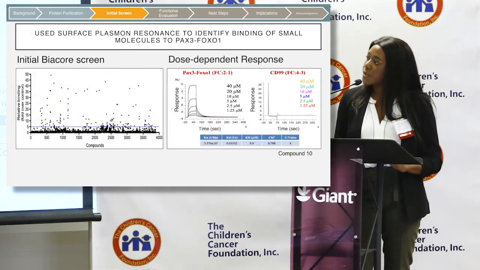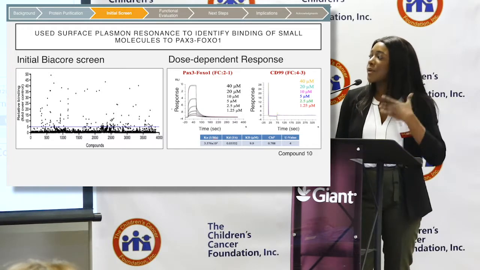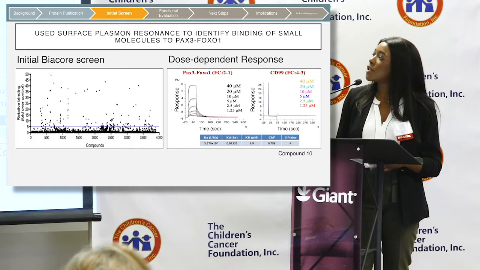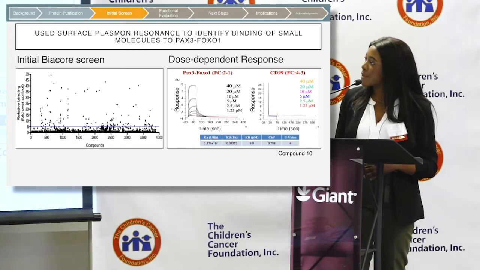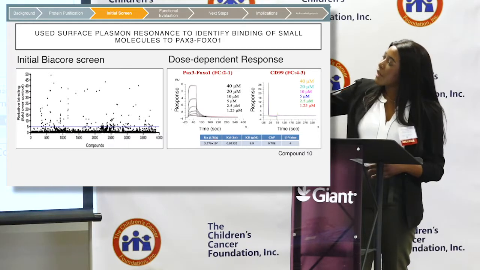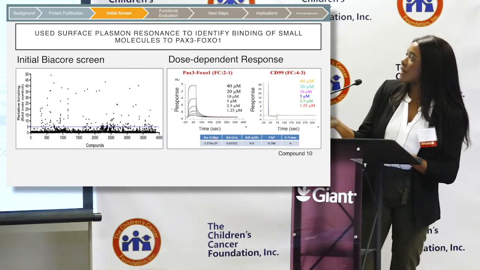For the first screen, we did it at one concentration, but then we went back with a few of the compounds to test them again at different concentrations to see if there's a dose-dependent binding response. We tested in triplicate at these concentrations to see the effect.